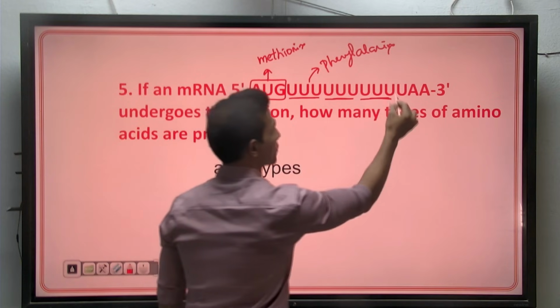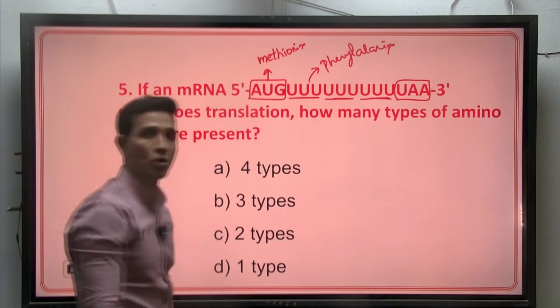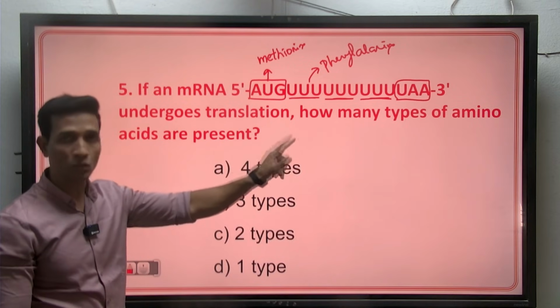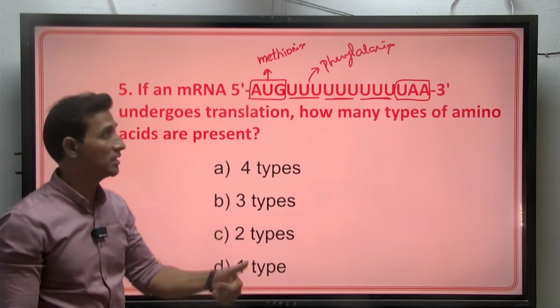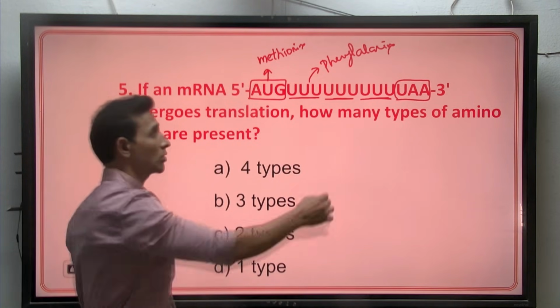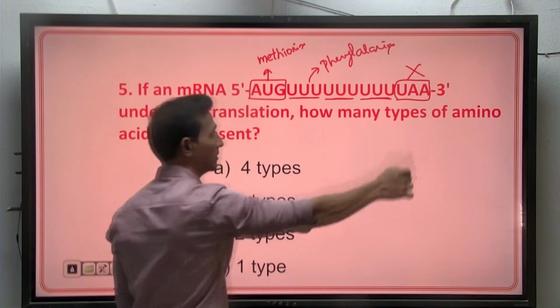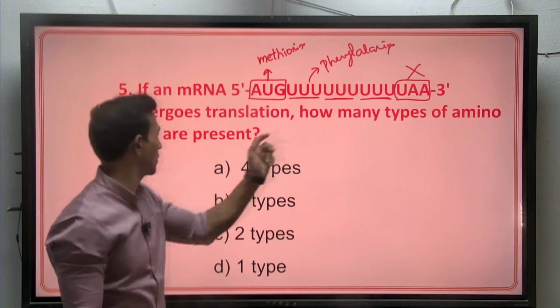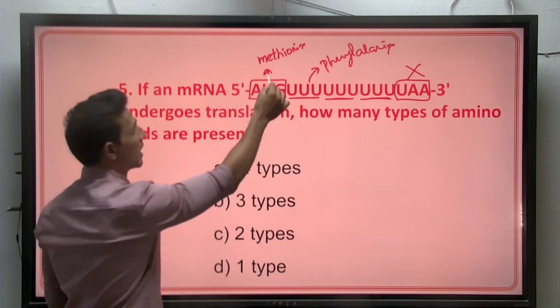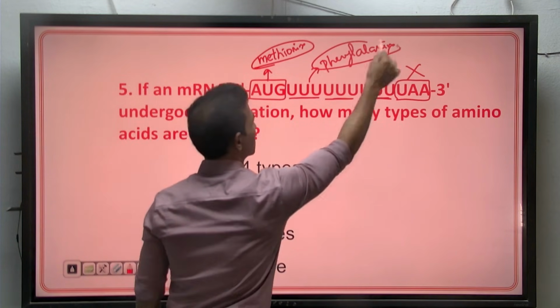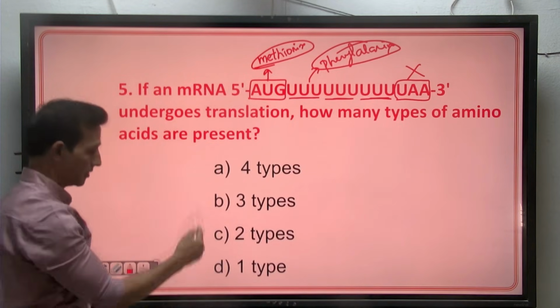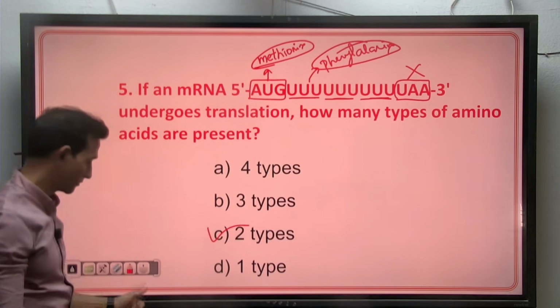The last one is a stop codon: UAA, UAG or UGA. They do not code for any amino acid. They are asking how many types of amino acids are present. We have one type and this is another type. So totally the answer will be 2 types.